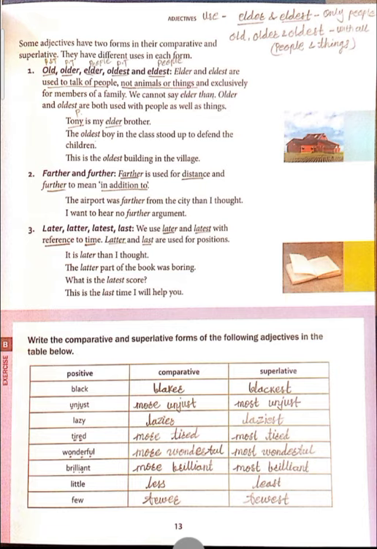So now let's learn exercise B. Write the comparative and superlative forms of the following adjectives in the table below. Like black, blacker, blackest; unjust, more unjust, most unjust; lazy, lazier, laziest; tired, as there are two vowels in the adjective, so more tired, most tired; wonderful, in this adjective also more than two syllables, so you can use more wonderful and most wonderful. Brilliant, more brilliant, most brilliant. Little, less, least. Few, fewer, fewest.